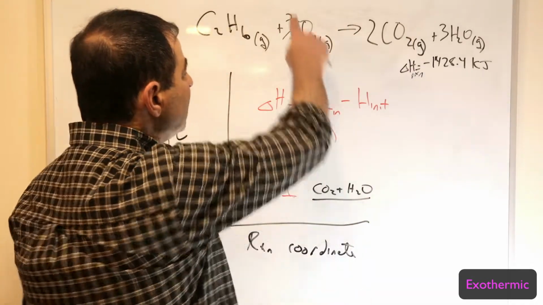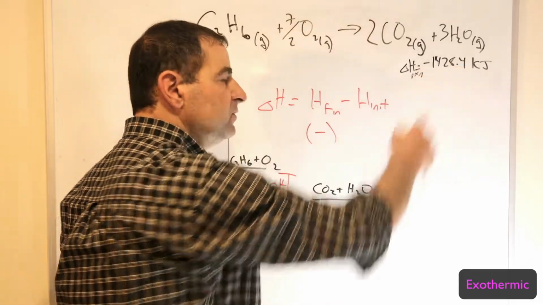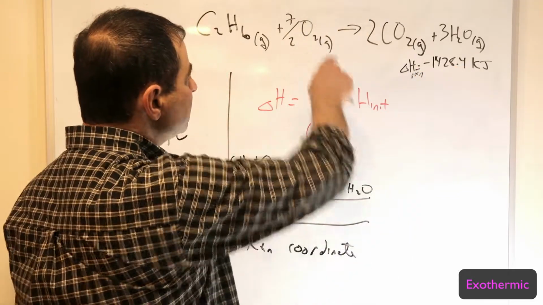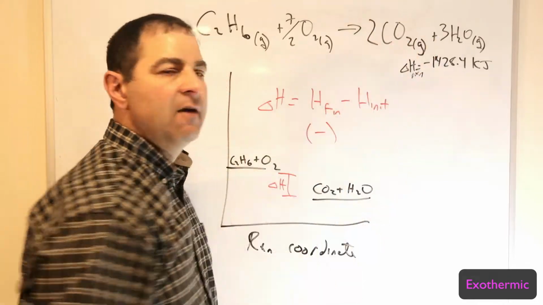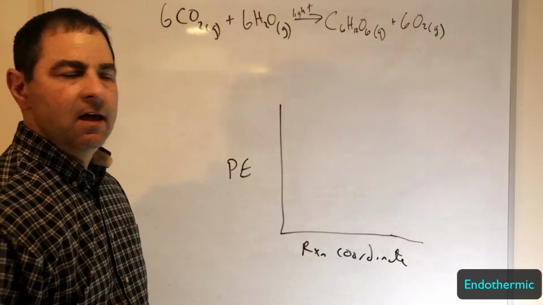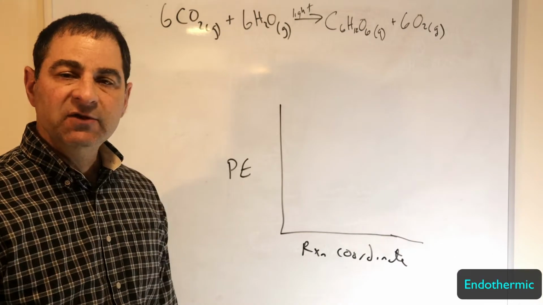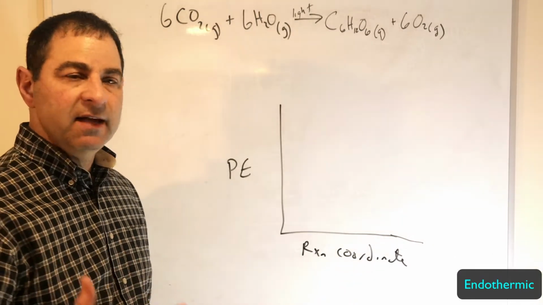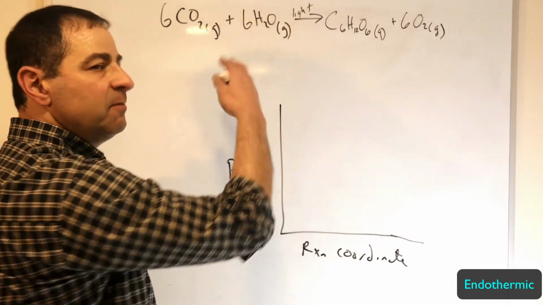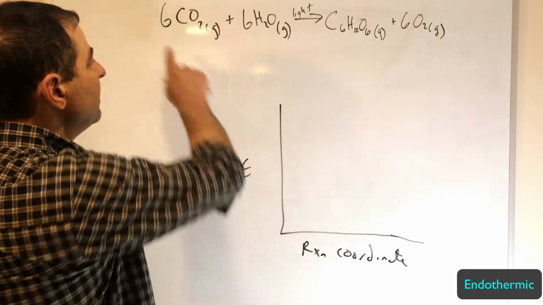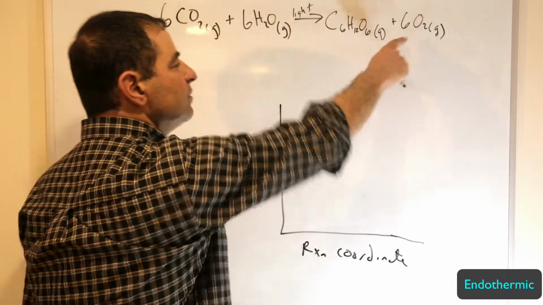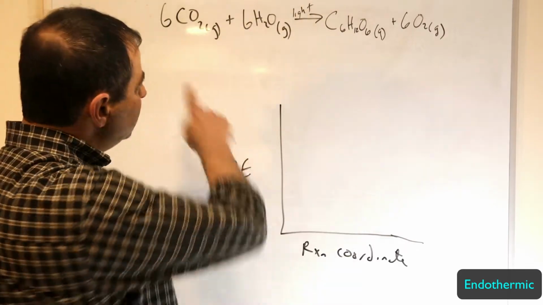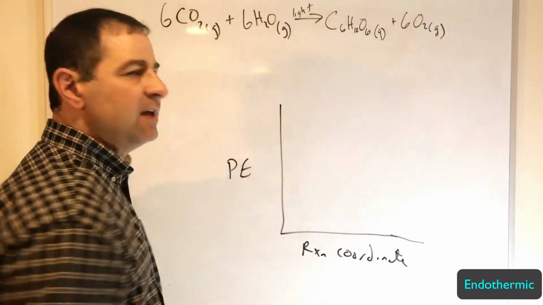Now, mind you, 7/2 O2 will react to produce that as well. It's a stoichiometric relationship, and this number can be put in the ratio of the coefficients. This reaction here is photosynthesis. We know in plants, when light hits a plant or a leaf or chlorophyll, carbon dioxide and water combine to produce glucose and oxygen. This is a reaction where we're adding light energy.